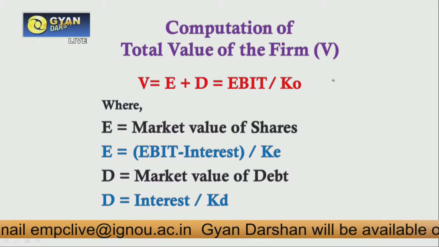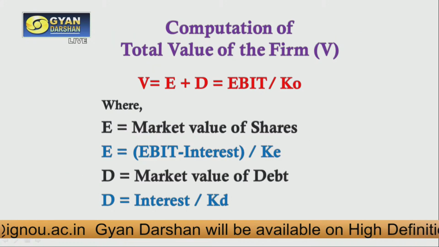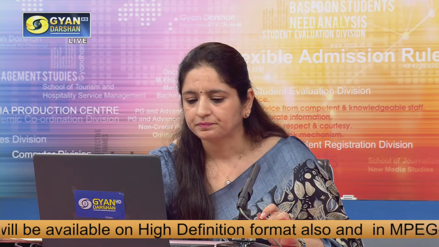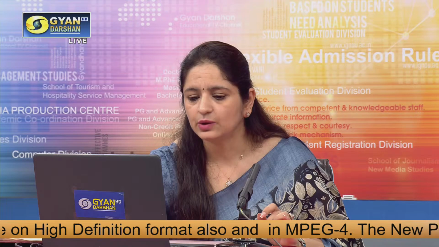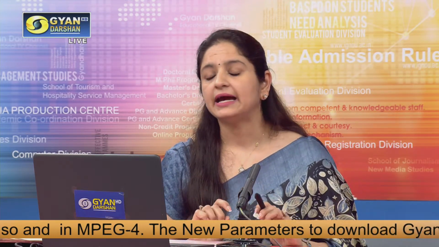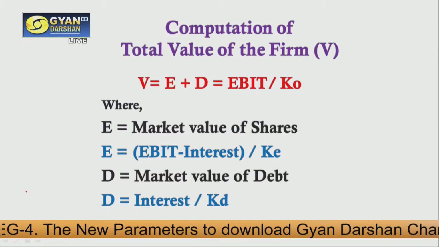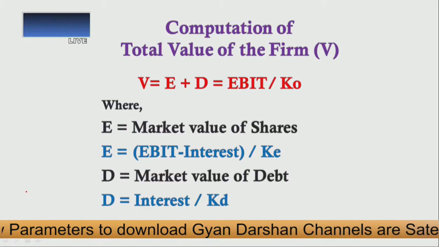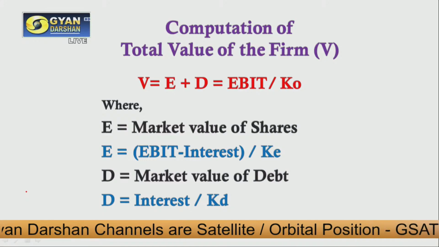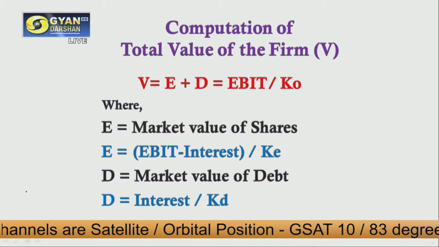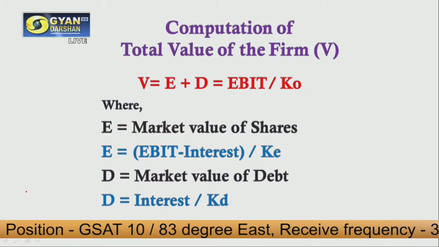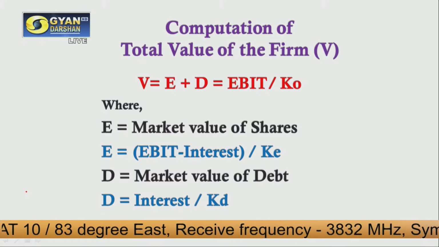Now, the value of the firm can be calculated by using this formula, which says that V is equal to E plus D, that is equity plus debt, or it may also be calculated using EBIT divided by KO, that means earning before interest and tax, which will be divided by overall cost of capital. Okay, so here E can be calculated by using the formula which is shown on the screen. E, that means value of equity, can be calculated by